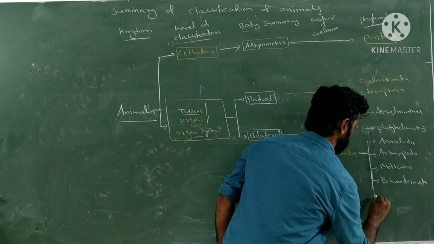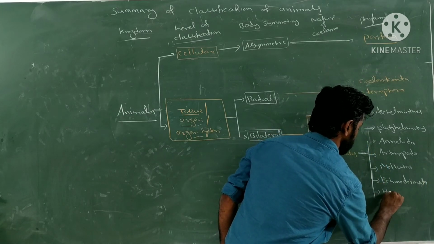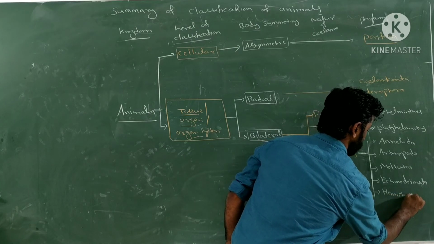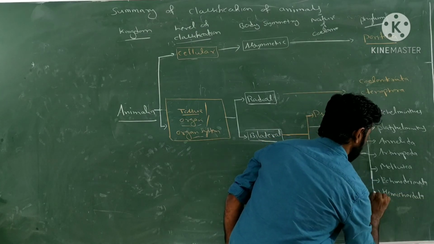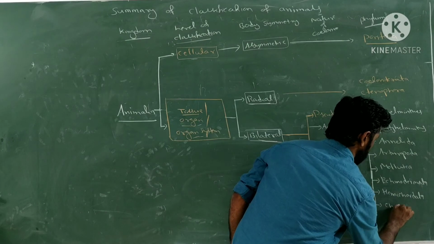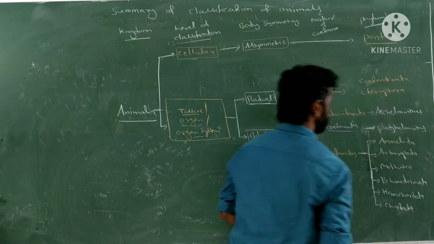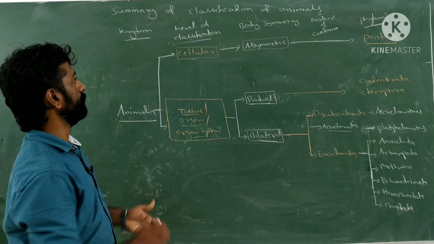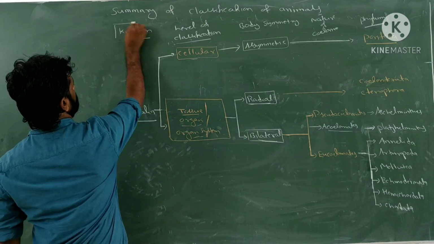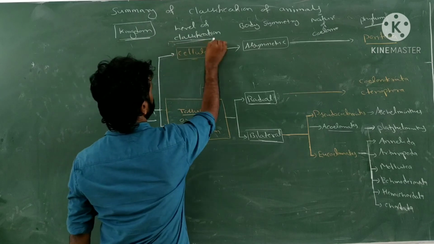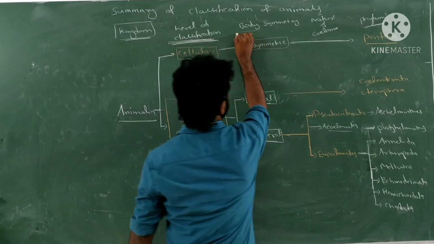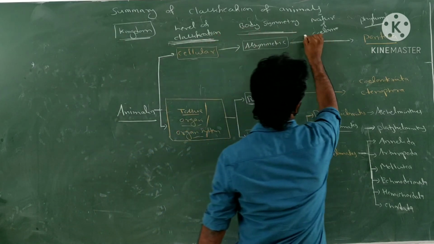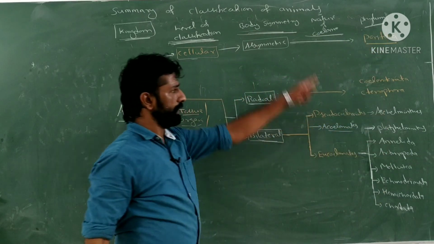And after the Echinodermata, next is Hemichordata, and lastly Chordata, phylum Chordata. So this is the summary of the schematic representation of classification of the animal kingdom on the basis of body symmetry, level of organization and nature of coelom, into 11 phyla.